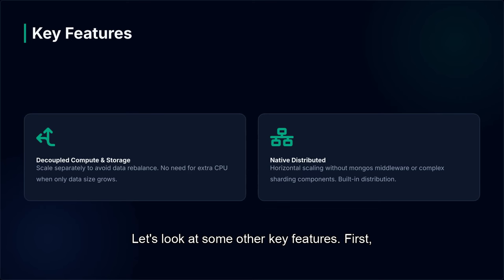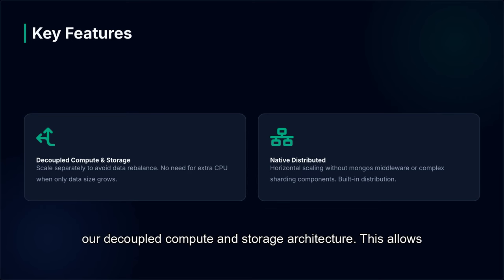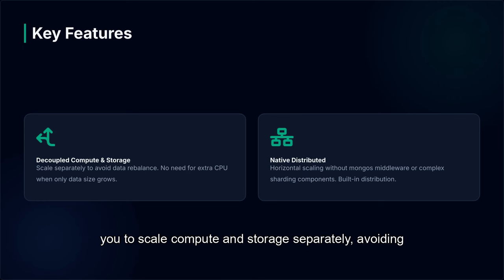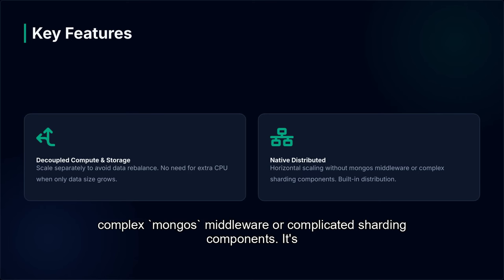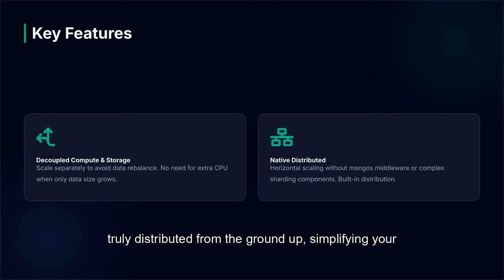Let's look at some other key features. First, our decoupled compute and storage architecture. This allows you to scale compute and storage separately, avoiding expensive data rebalancing. There's no need to provision extra CPU when only your data size grows. Second, we offer native distributed capabilities. This means horizontal scaling is built in, without the need for complex Mongos, middleware, or complicated sharding components. It's truly distributed from the ground up, simplifying your operations and enhancing scalability.